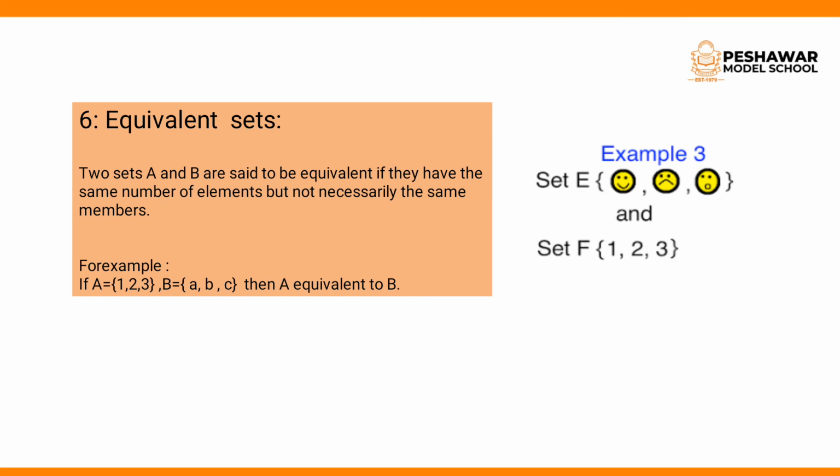For example, if A = {1, 2, 3} and B = {A, B, C}, then A is equivalent to B, because both have the same number of elements but not necessarily the same members. In example 3, you can clearly see that in set E you have been given some faces, and in set F you have been given 1, 2 and 3. Clear?